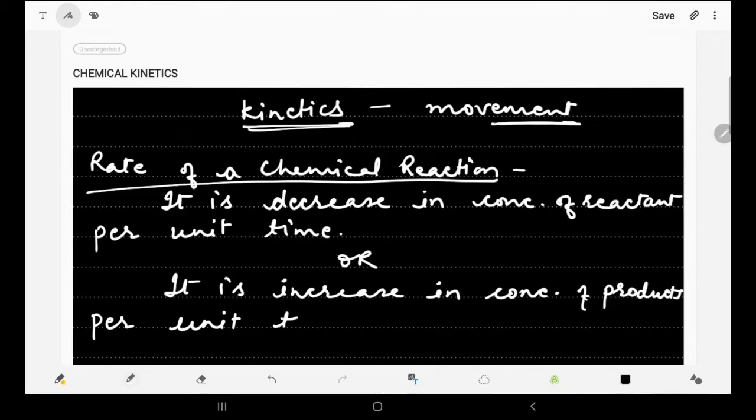So either the decrease or increase in concentration per unit time is the rate of reaction. Any of these two can be taken.